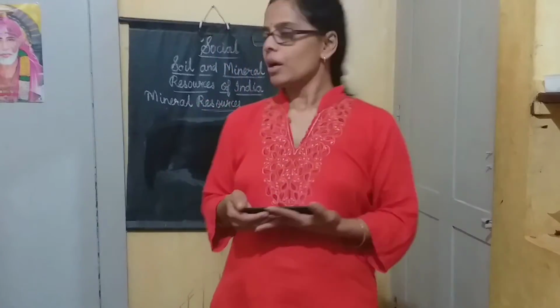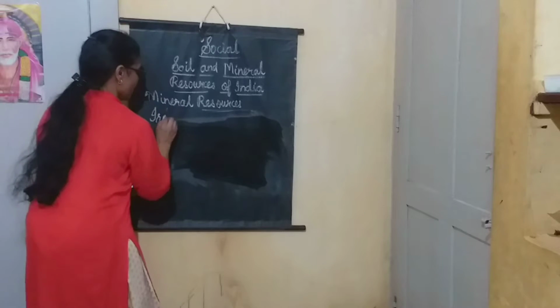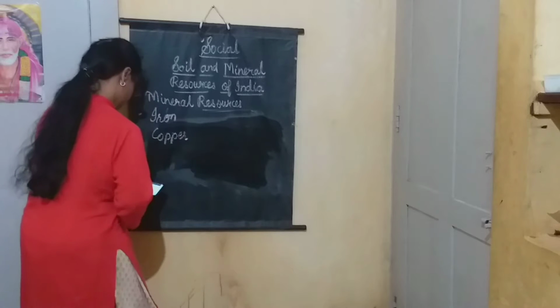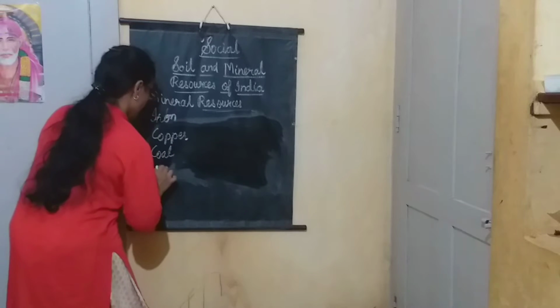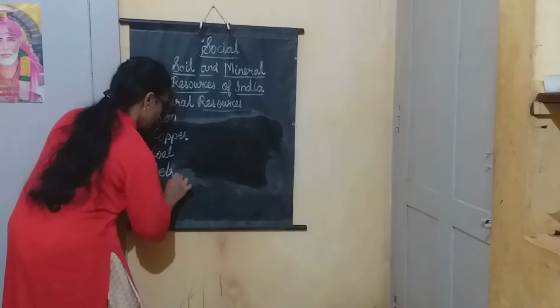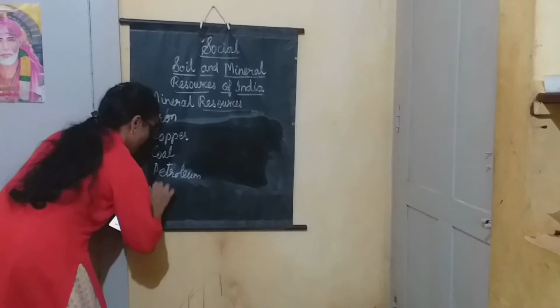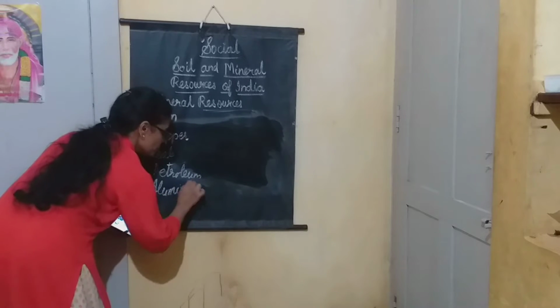Now students, let us continue with mineral resources. So what are the different minerals found in India? Okay, the first one is iron, copper, coal, petroleum, aluminium and limestone.